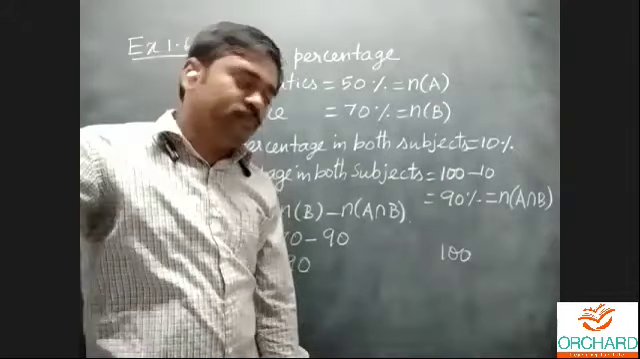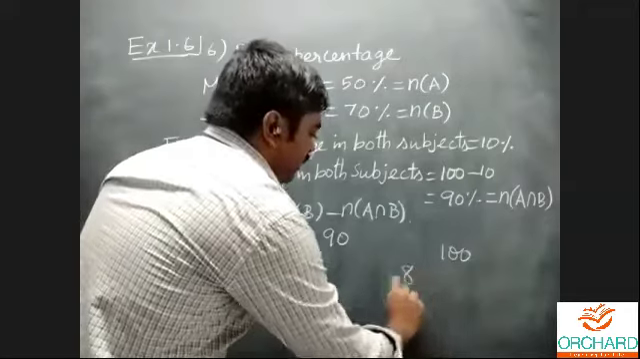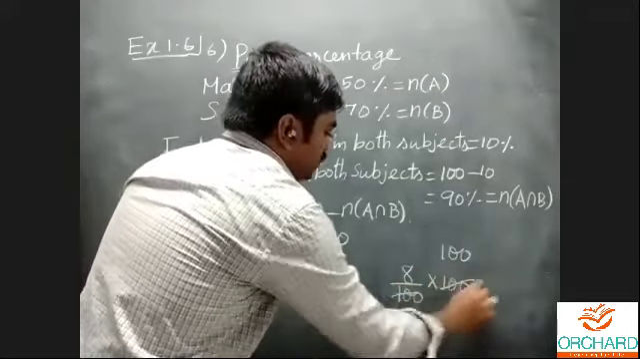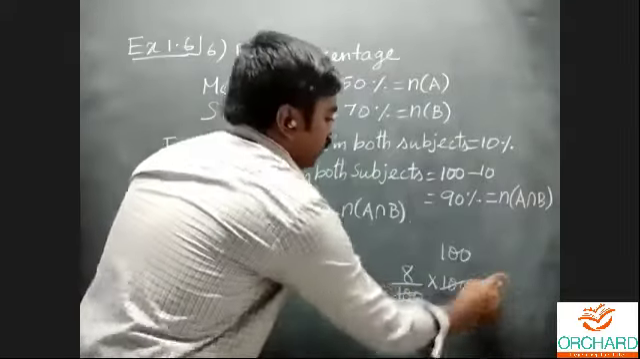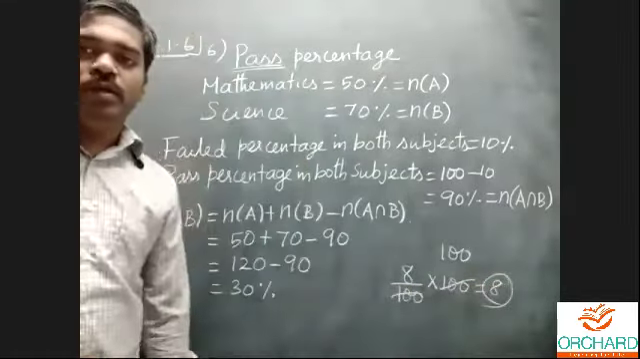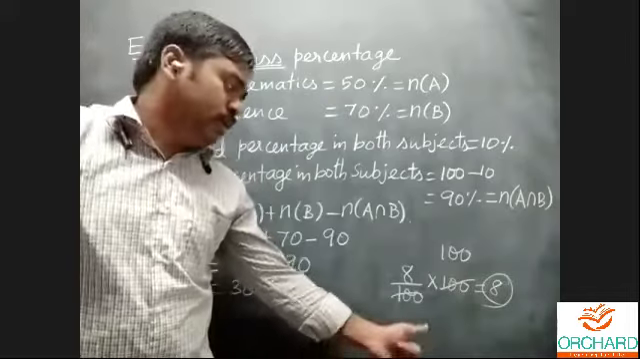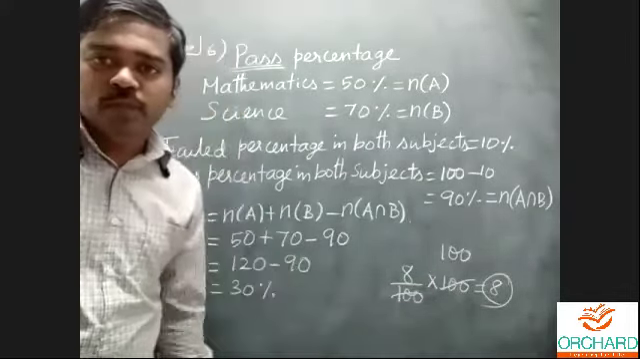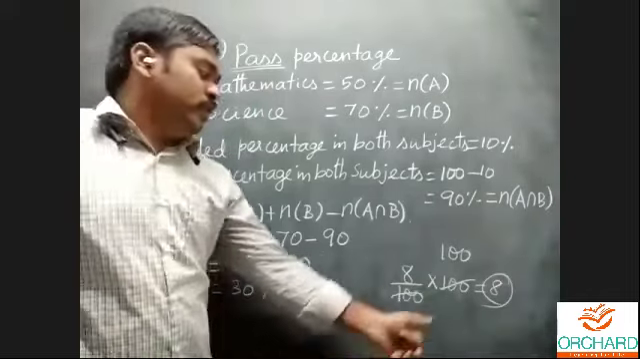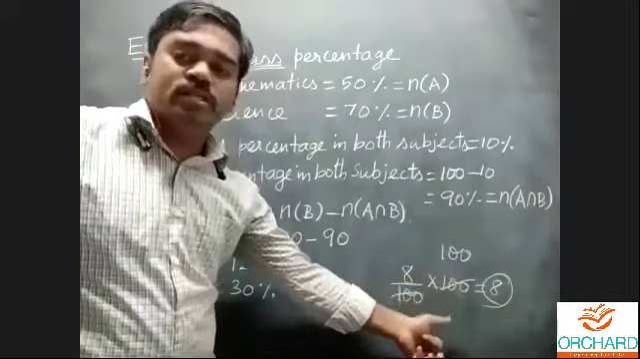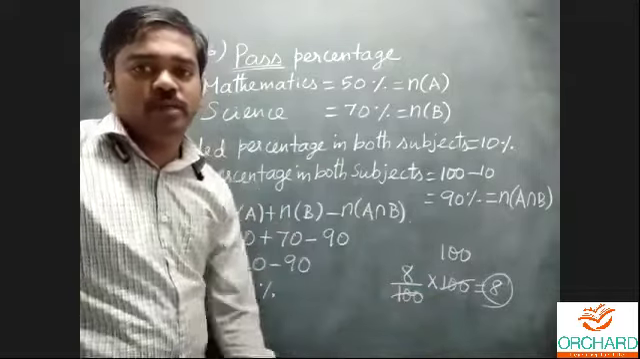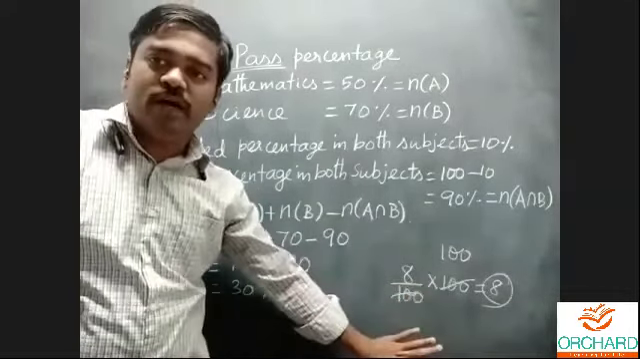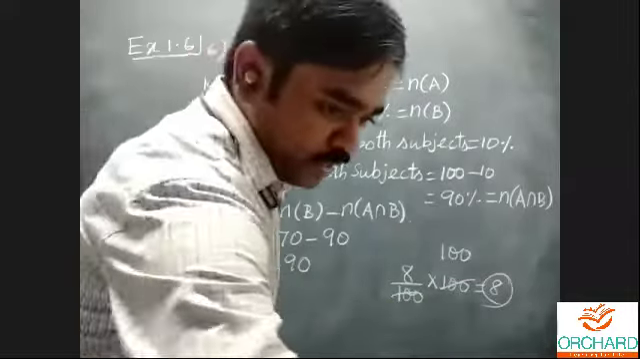No, that is wrong. That 8% of 100 is 8 by 100 into 100. We'll simplify. What is that value? 8. It is not 8 by 100, it is 8 by 100 into 100. Just simplify. Therefore, the value of 8% of 100 is equal to 8. The same idea I can apply here.